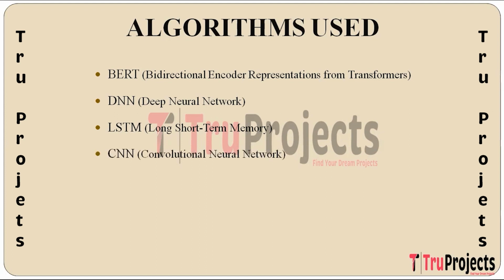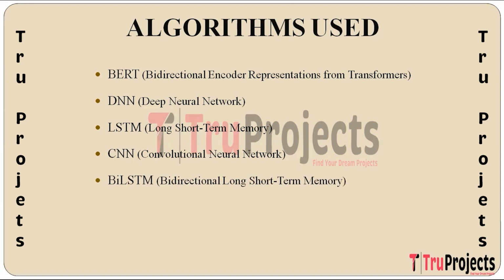The next algorithm built is CNN, that is convolutional neural network. So, in the context of text, CNNs use convolutional layers to capture local patterns and features within the input. While traditionally applied to image data, CNNs adapted to NLP tasks, proving effective in detecting patterns and representations in sequential data.